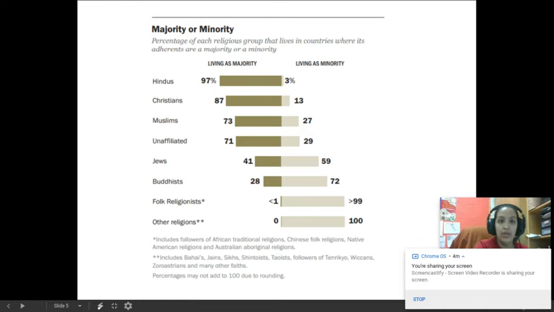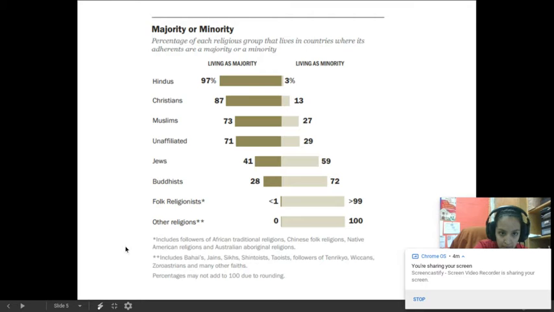And then majority or minority. So they're living as a majority, living as a minority, and then they're breaking it down again. Hinduism, Christianity, Muslims, unaffiliated, Jews, and Buddhists. So again, we're only talking about the 5 major religions: Hindu, Christianity, Islam, and Buddhism. 1, 2, 3, 4. I feel like I'm missing one. Christianity, Islam. Oh, Judaism. There we go. I knew I was missing one.